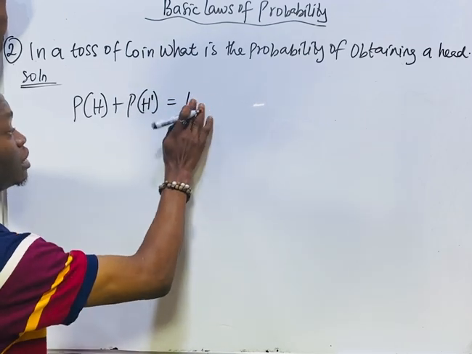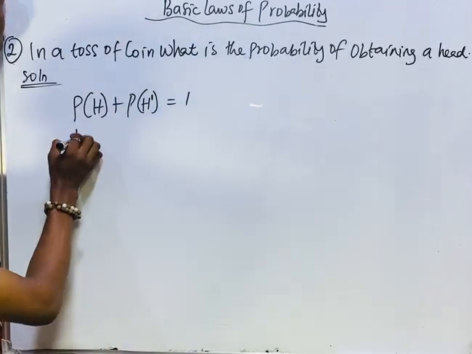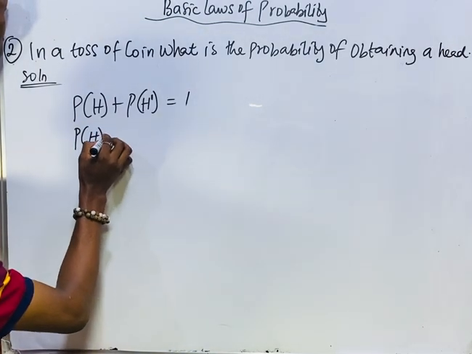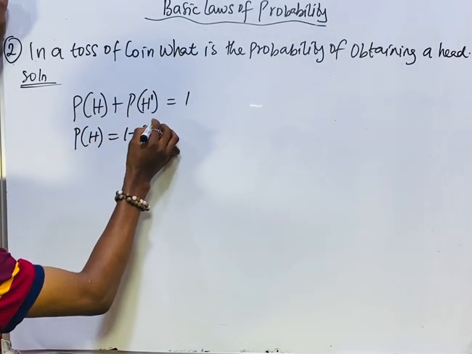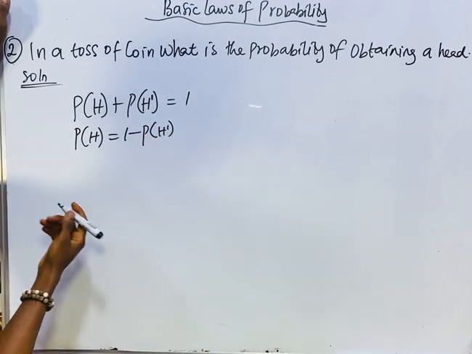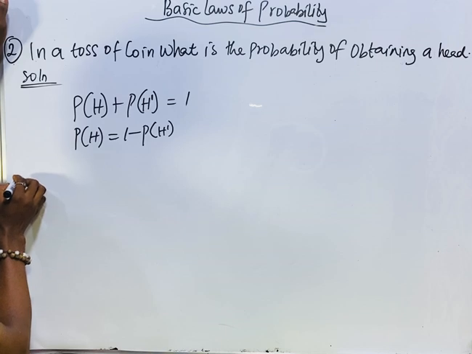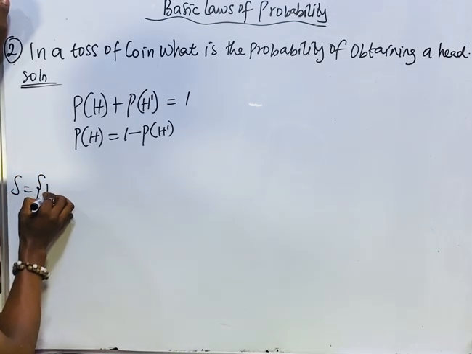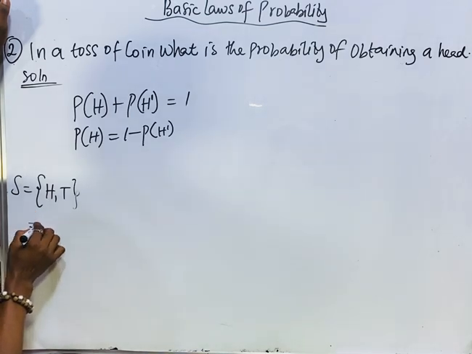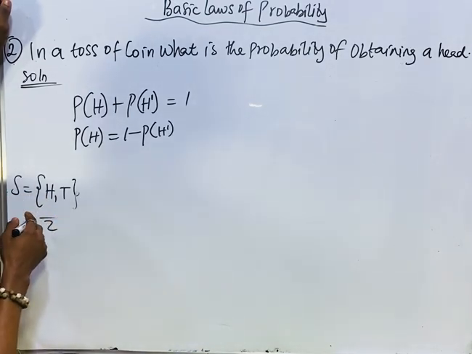So probability of obtaining a head is equal to 1 minus probability of not obtaining a head. Now in a coin, the sample space is head and tail, so the sample space is 2.